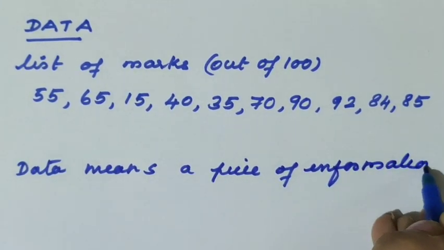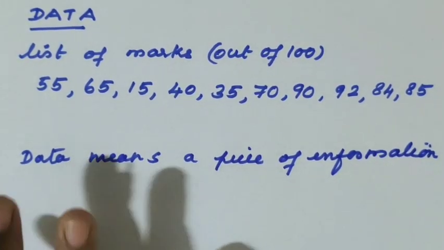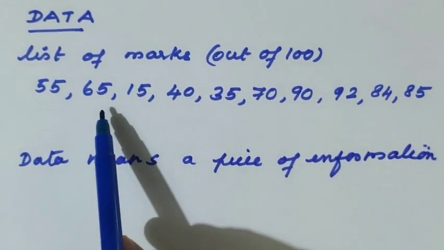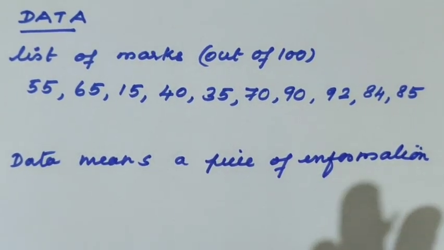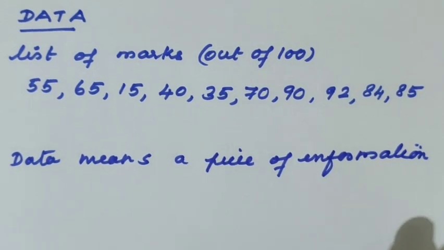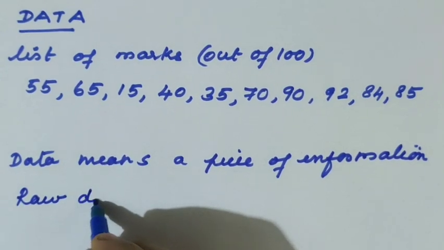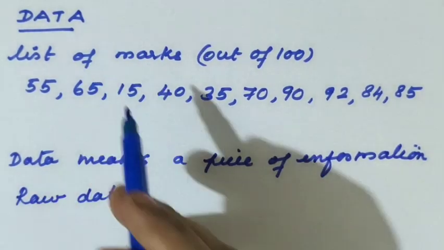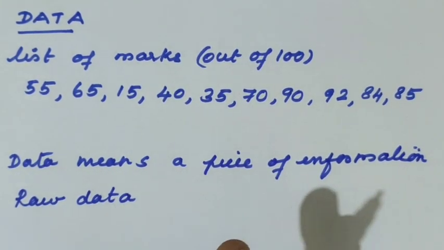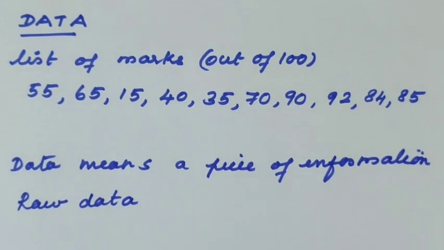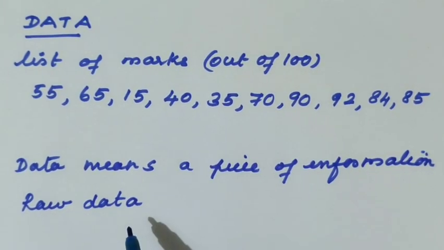Or we can say 2 or 3 facts are associated with data. Suppose we are collecting and keeping the data like this, 55, 65, 15, 40, without arranging this data. This is called an unorganized form. So it is called raw data. Clear? So what is data? Data means a piece of information, and when it is kept in an unorganized form, whatever we collected we kept in the same manner, then it is called raw data.